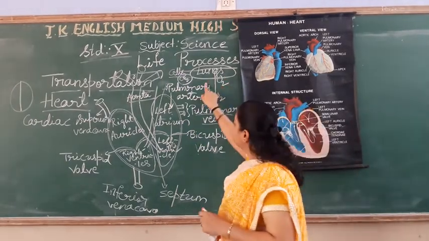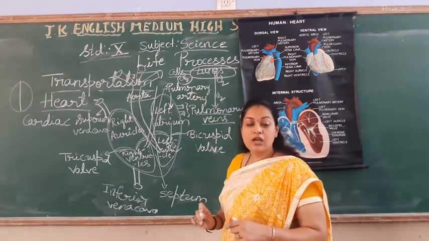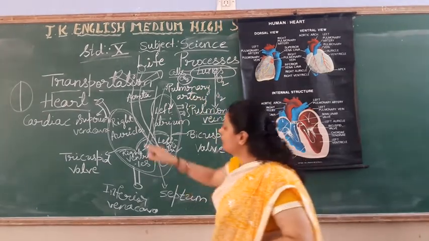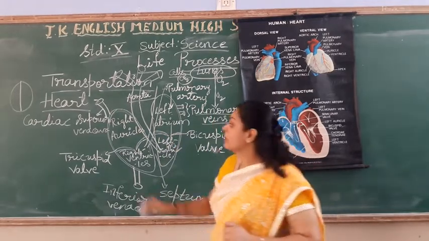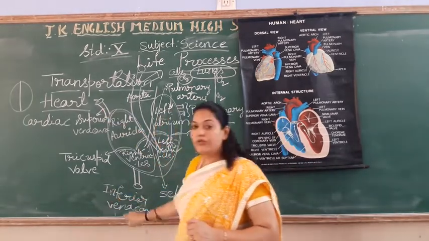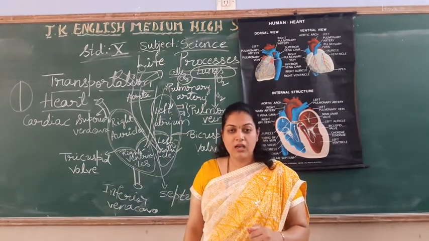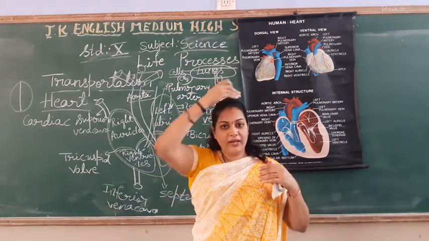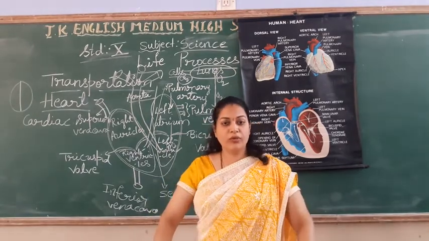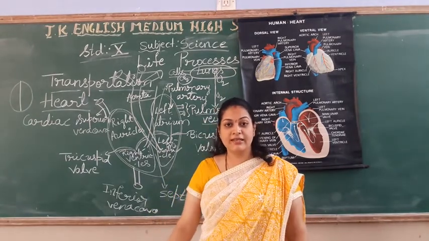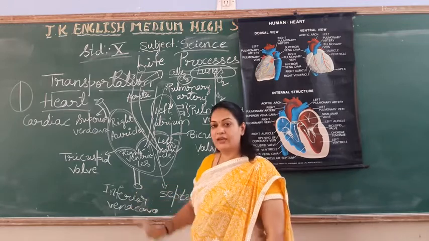So that carbon dioxide from the cells, now it will come to the heart. Who will bring that blood? Superior and inferior vena cava. Brain and such parts, superior vena cava will bring. Bottom parts, thighs, legs, kidney, that all inferior vena cava.